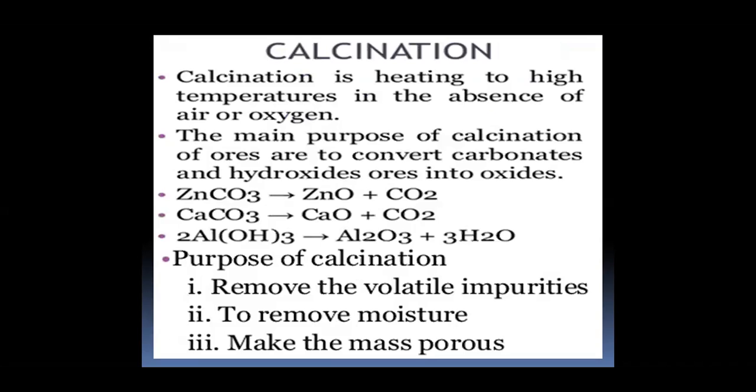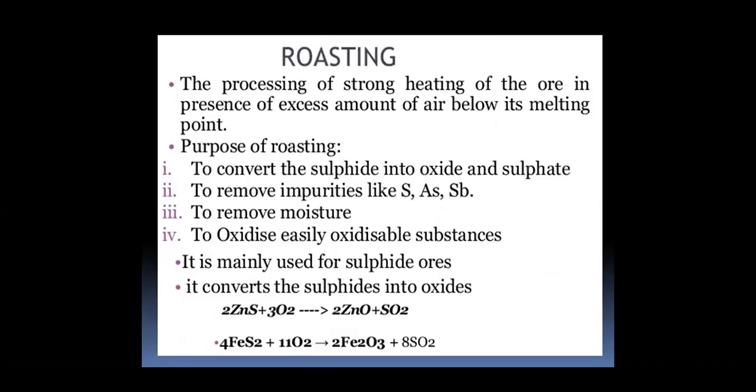Calcination. Calcination is the process of heating the concentrated ore at high temperature below its melting point in the absence of air or oxygen. The main purpose of calcination is to convert carbonate and hydroxide ores into oxides. So these carbonates and hydroxides get converted into oxides. During calcination, volatile impurities and moisture are removed, and the ore becomes porous.